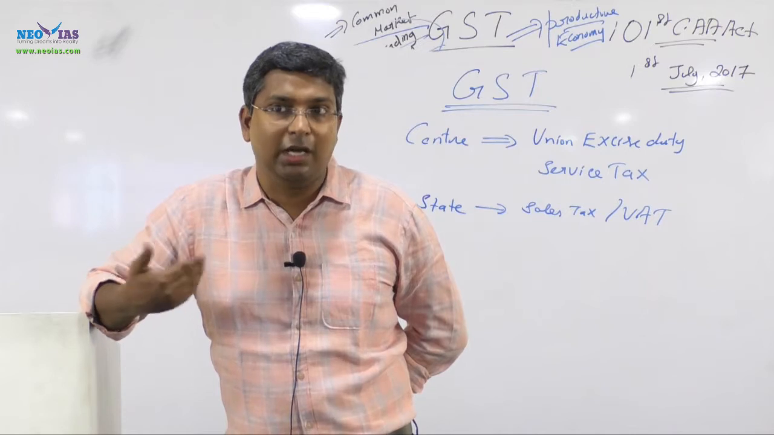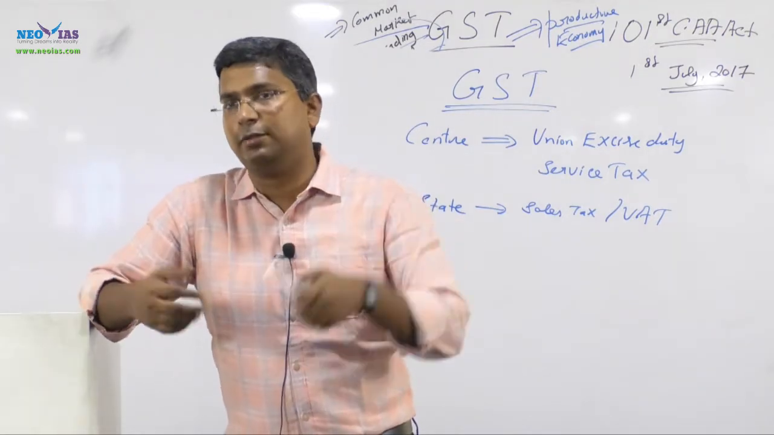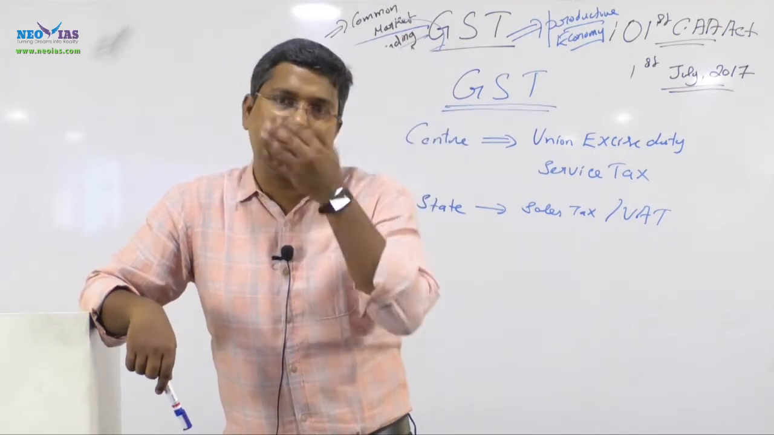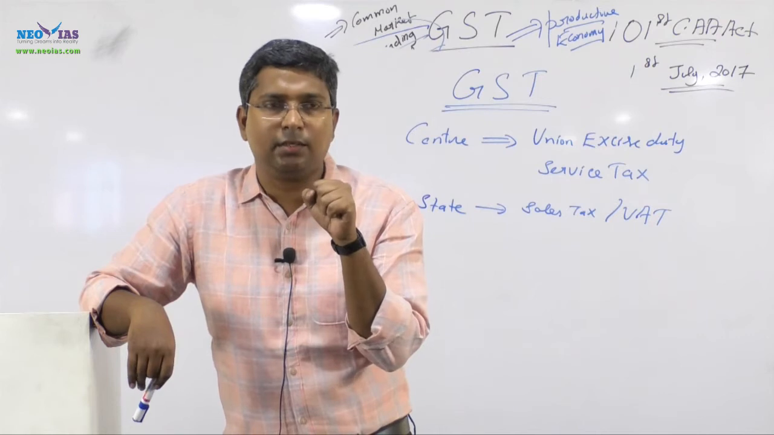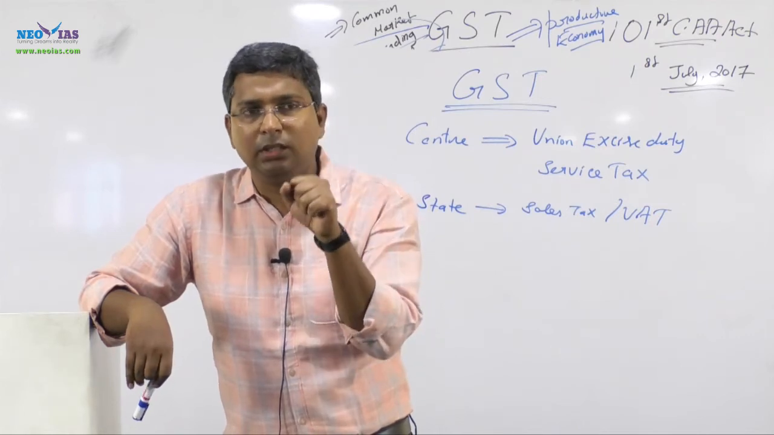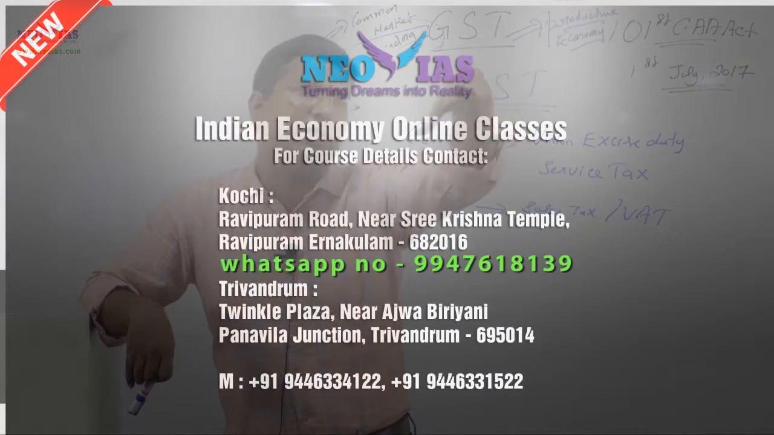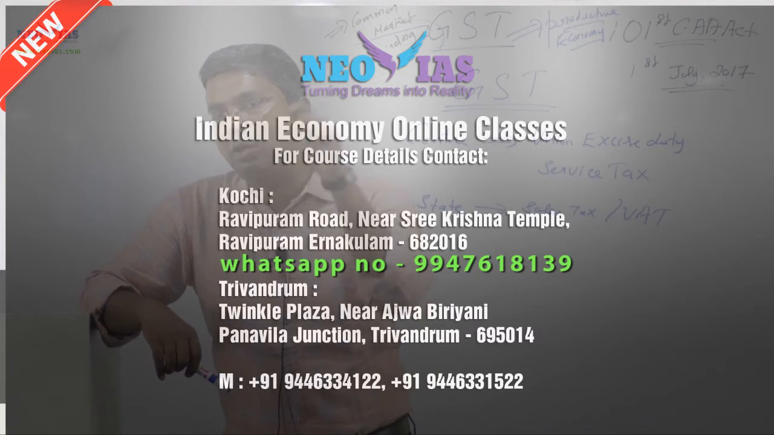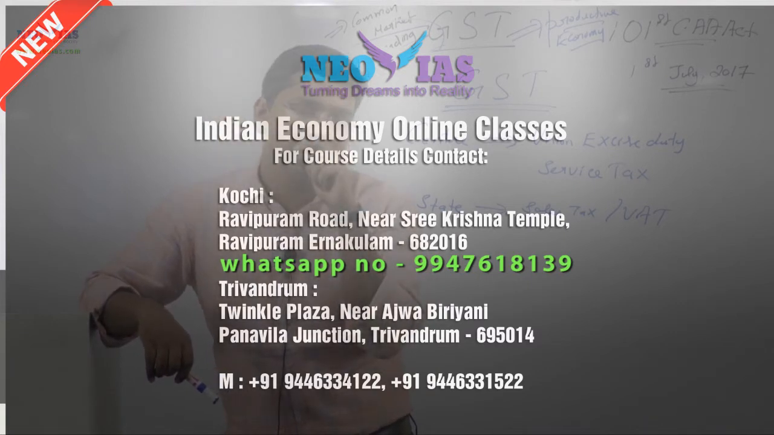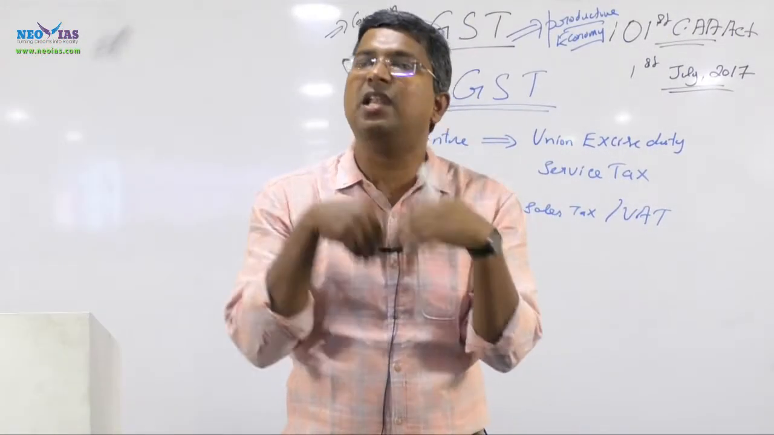I am just telling how GST has evolved. As per our constitution, the power for the union excise duty is under which list? As the term suggests, it is under the union list. Service tax is also under the union list. Now, if any item is there under the union list, who can levy that tax?